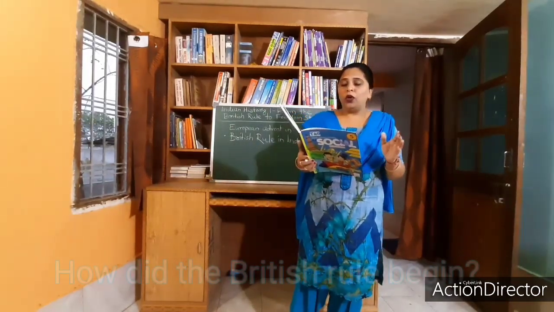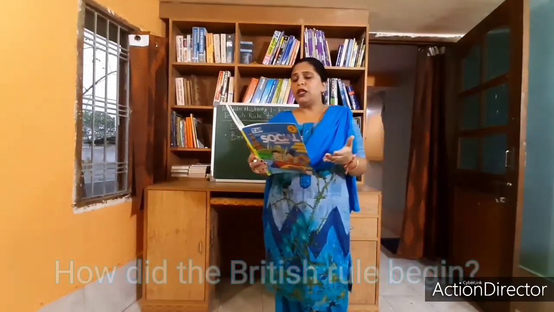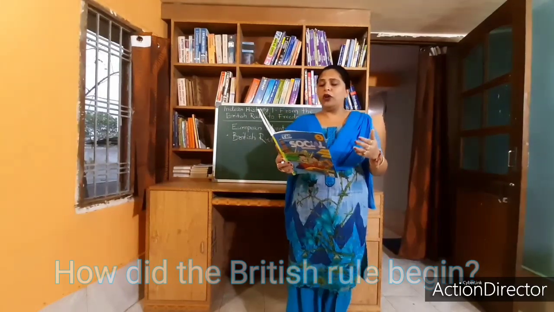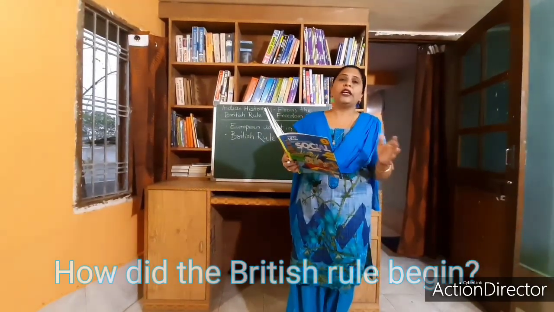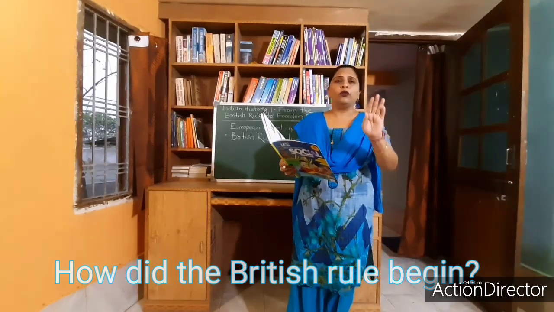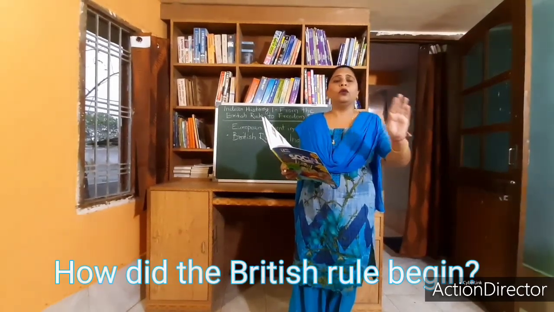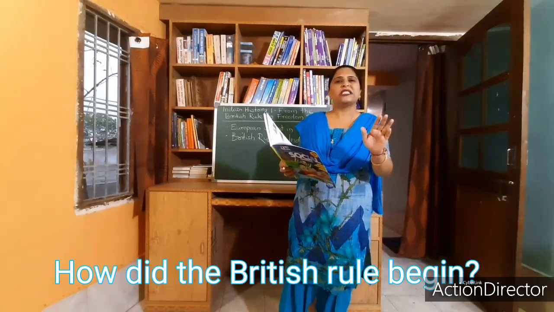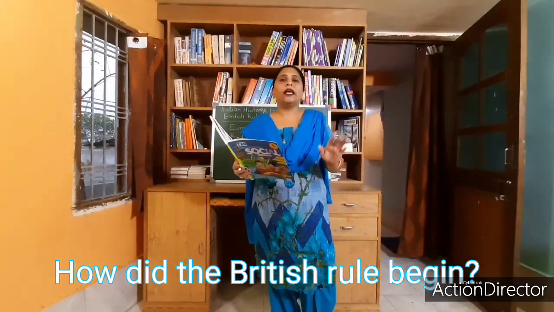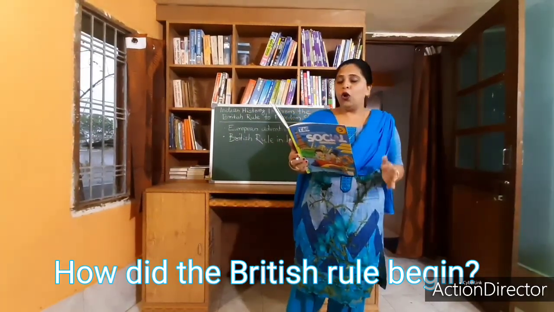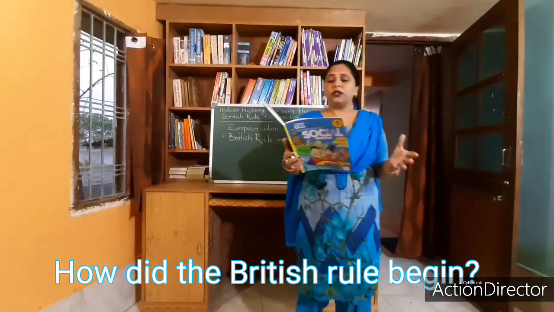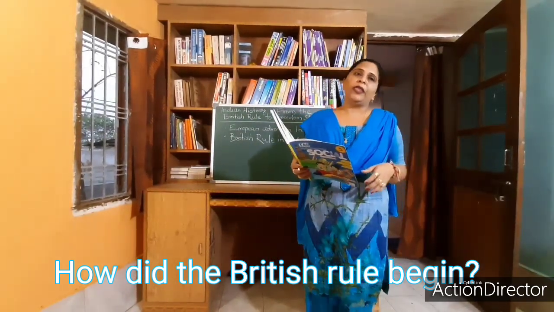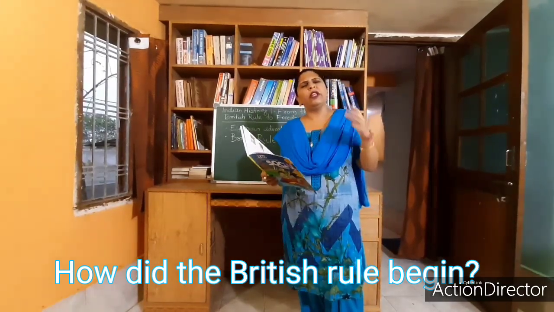So the Queen granted a charter, or permission, in 1600 CE, allowing them to trade in the East. The Queen told them that they were permitted to go to the East Indies. At that time, India was known as the Indies. Go to the East Indies and you can trade there. Over a period of time, the East India Company was able to establish exclusive control over the trade of India. They were very cunning people. The English people are very cunning.